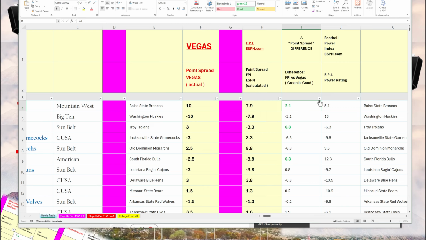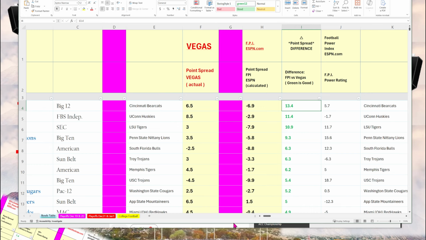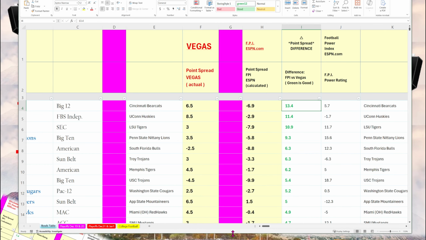So let's sort here. If you click this triangle and sort from largest to smallest, you'll see that some of these games have differences of greater than a touchdown.